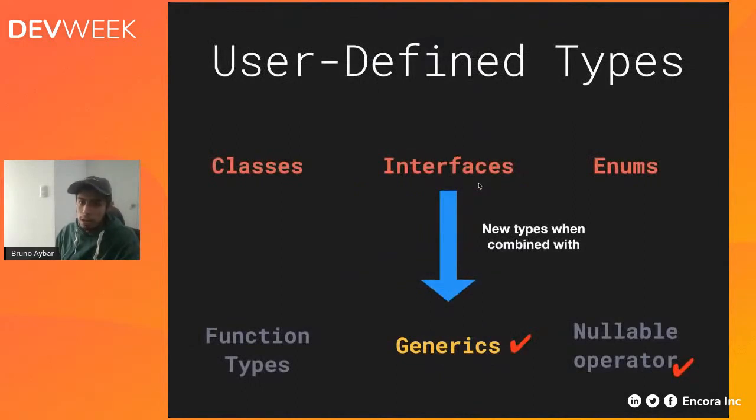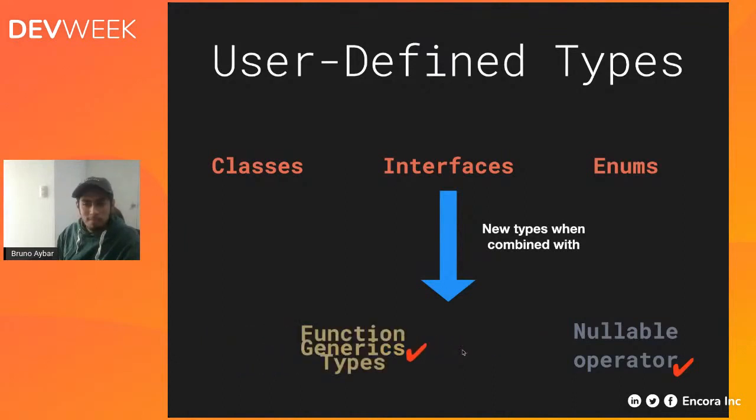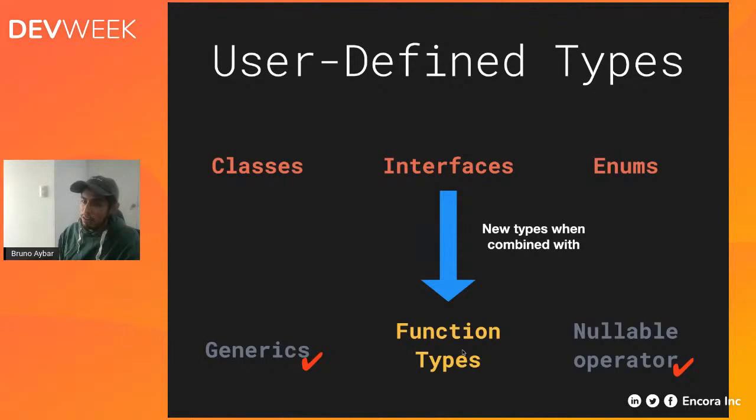As you can see here, we have already discussed these concepts, combined them with generics, and we now have a lot more types. In this talk we have already talked about a lot of things, so I don't want to put too much on your plate. I know this can be a lot of information if you have never heard about type systems.